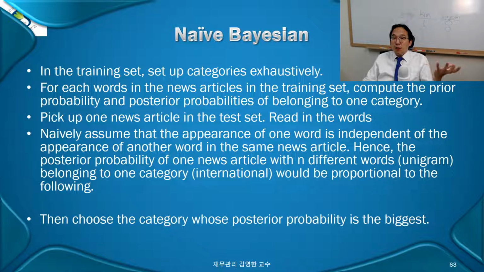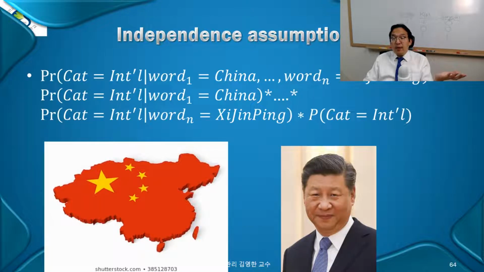China word versus Kim word, are they appearing independently of each other, right? Is there any other relation between these two, or among this bag of words? Okay? Of course, in reality, there will be some dependence. For example, Xi Jinping and then China word, okay? Xi word or Xi Jinping word and then China word. They are closely related. So it's not independent. They are very hugely dependent in reality.